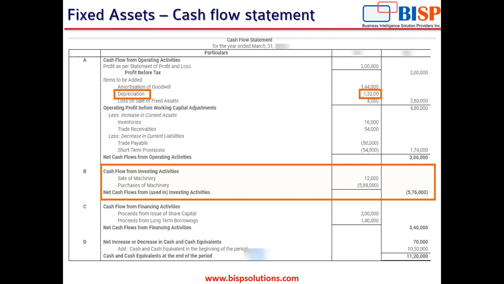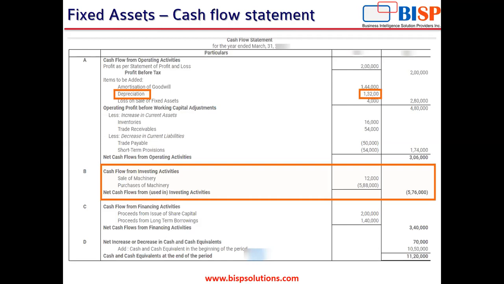This is a cash flow statement, and depreciation or any asset being written off is an expense, which has an effect on the profitability of the company, but it does not have any effect on the liquidity of the organization. The cash flow statement depicts the liquidity of the organization, and the income statement depicts the profitability.